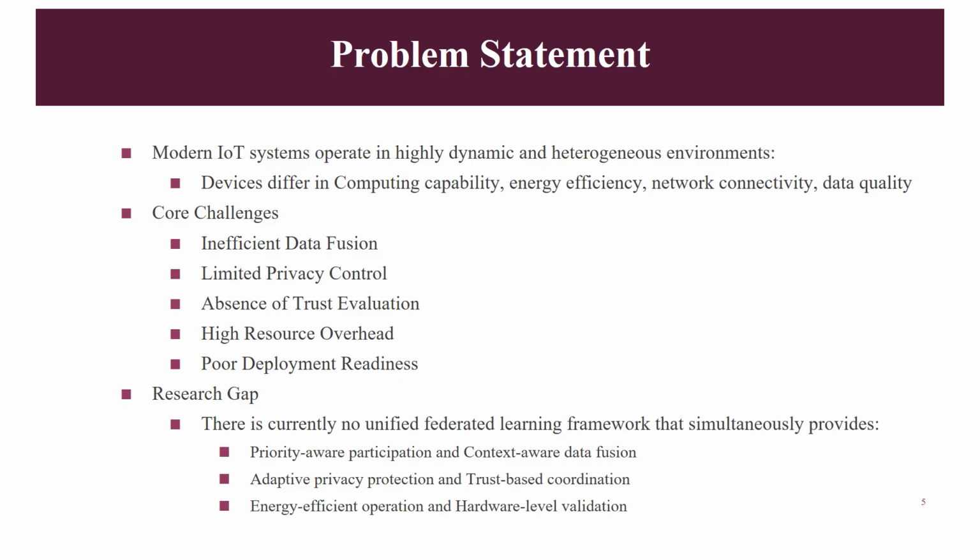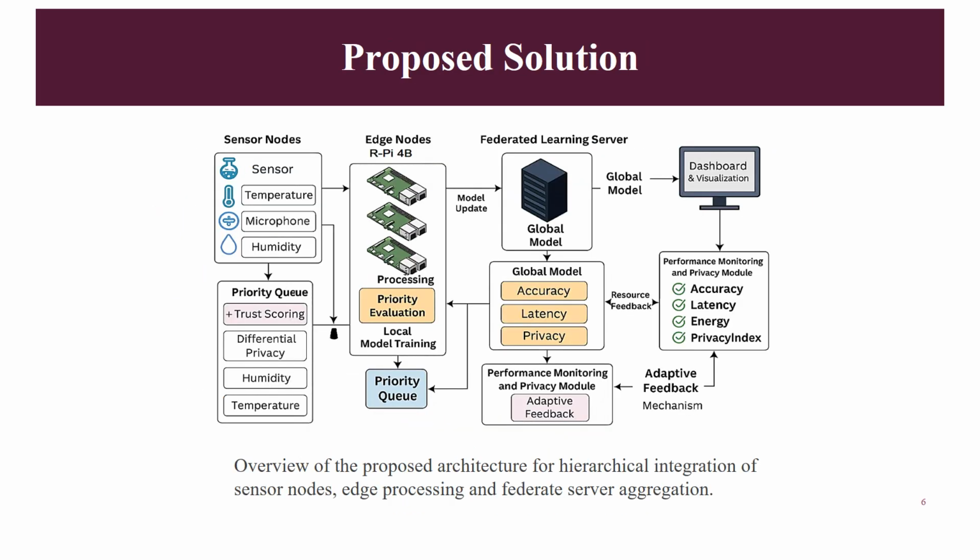We can achieve priority-aware participation, context-aware data fusion, adaptive privacy protection, trust-based coordination, energy-efficient operation, and hardware-level validation. So this is the proposed architecture. We get raw data from the sensor nodes, such as temperature, microphone, and humidity data. After getting the raw data, we organize it on the basis of a priority queue. We add differential privacy and trust scoring, and on that basis we segregate the data and give it to the edge node.